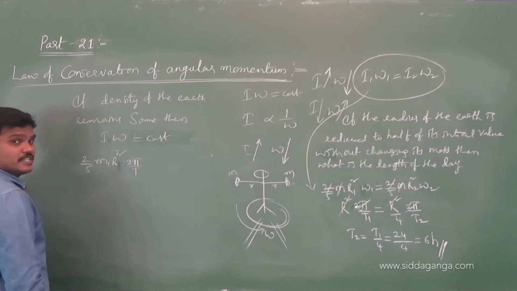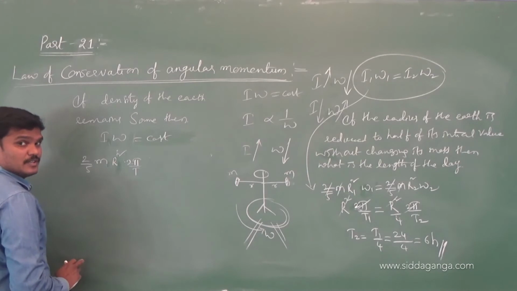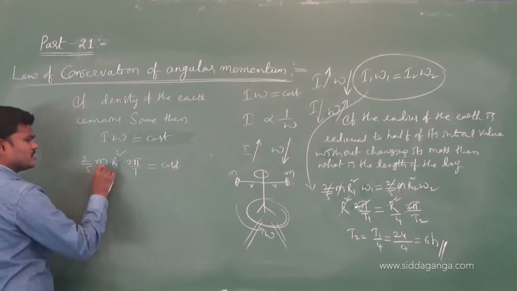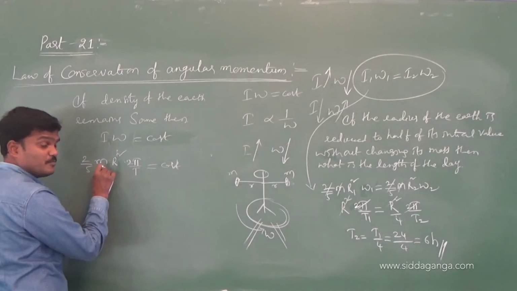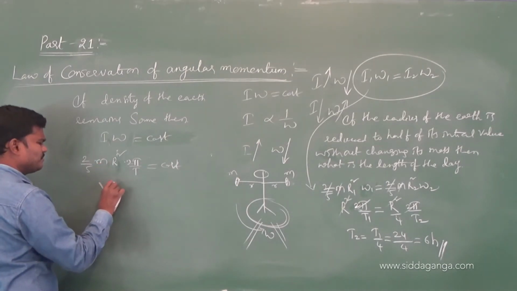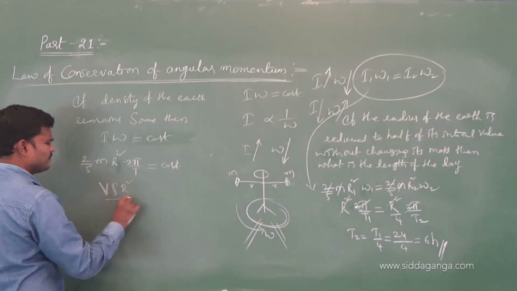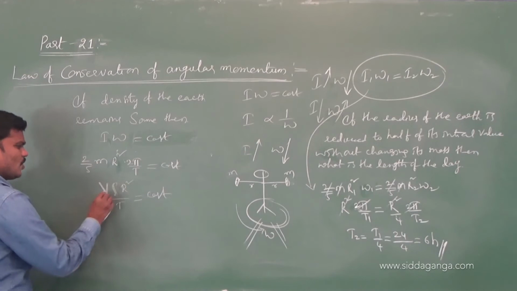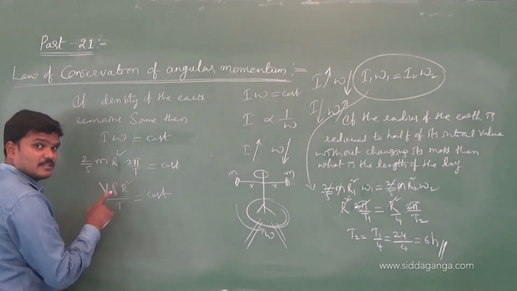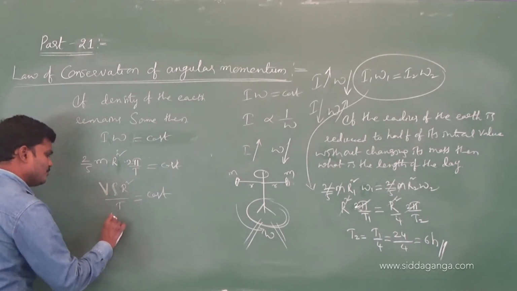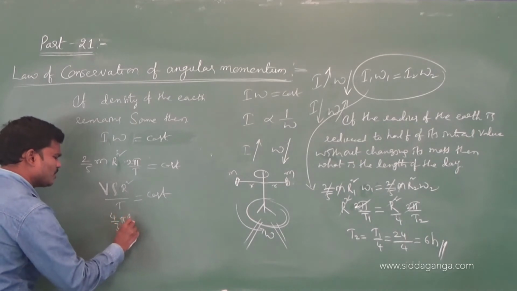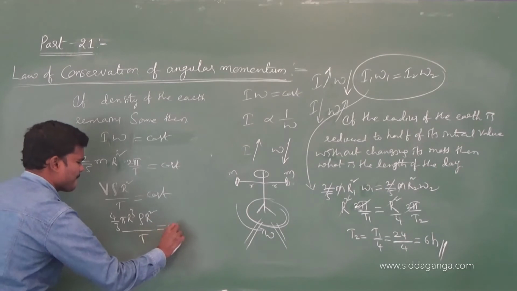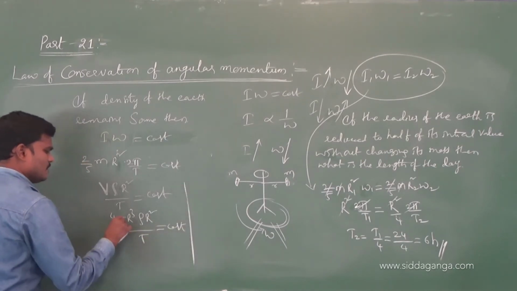I omega constant, m is the mass. 2 by 5 is constant, so m r square by t is constant. m is nothing but what? Volume into density. Volume of the earth is 4 by 3 pi r cube, so 4 by 3 pi r cube rho r square by t is constant.